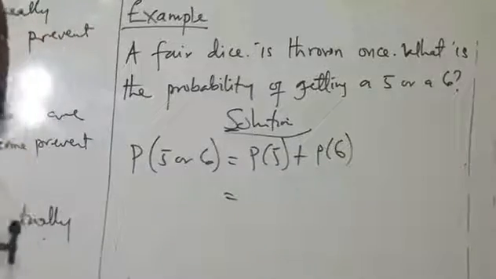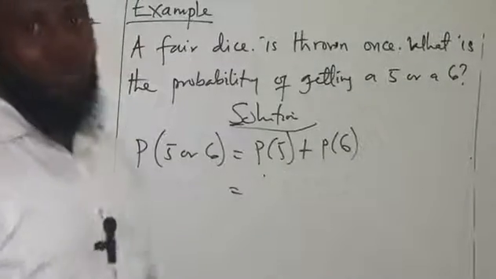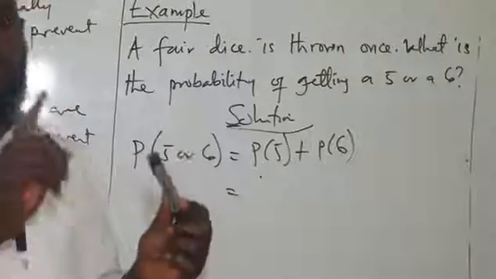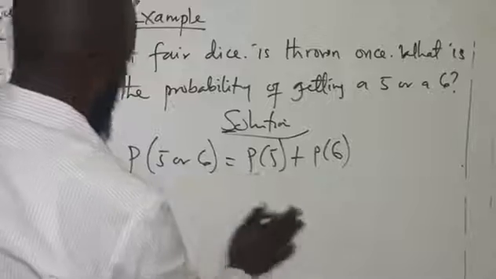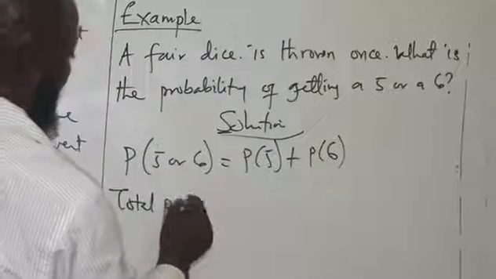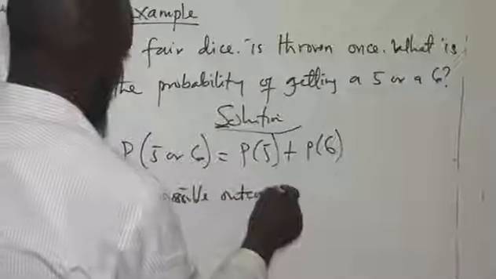How many 5s do we have on a dice? Just 1. And what is the total possible outcome on a dice? 6, since it has 6 faces labeled from 1 to 6.